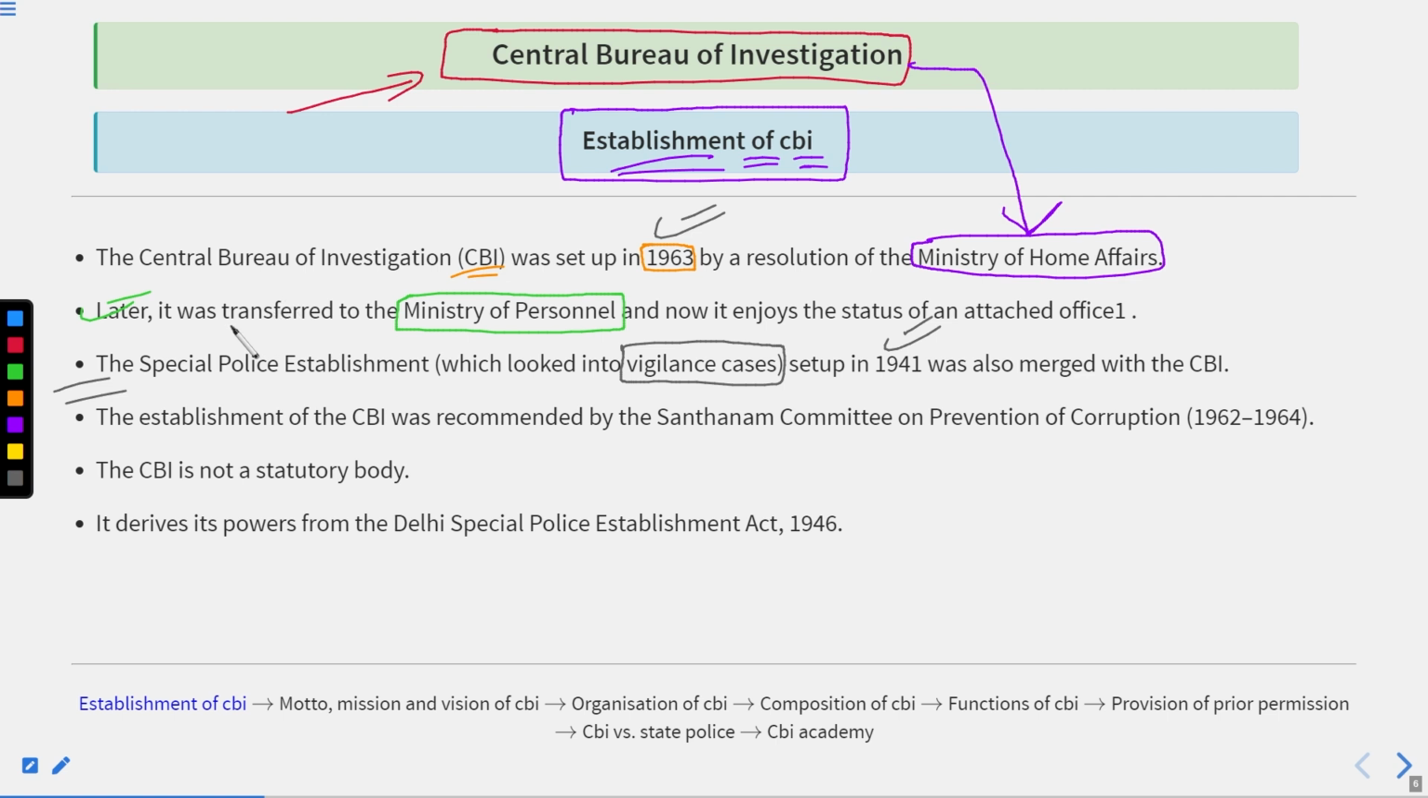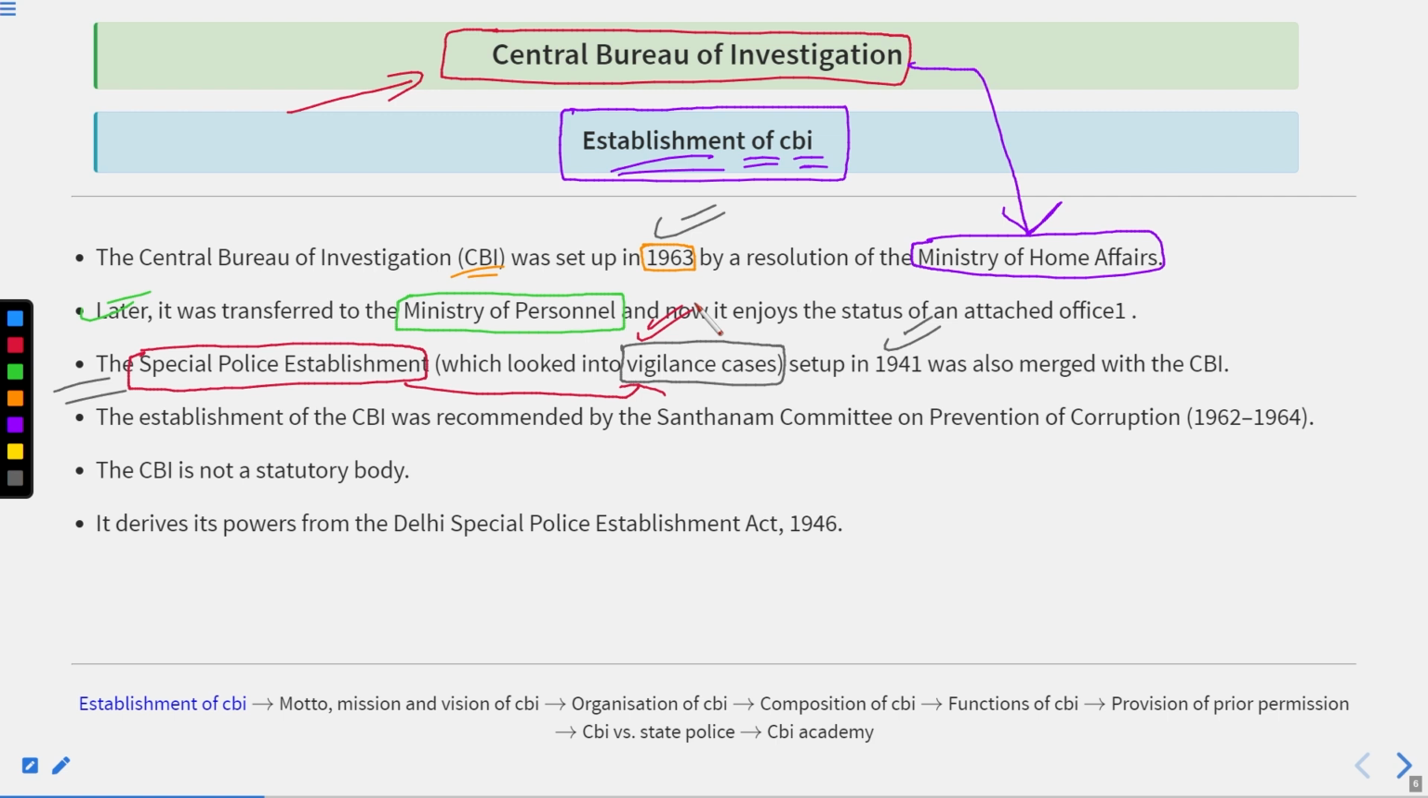In 1941, when the Britishers were ruling the country, they had introduced a new thing that we called the Special Police Establishment. This establishment had the responsibility to look into vigilance cases. Vigilance means to exercise oversight powers on the various facts and figures in the country. They were not in charge of the normal law and order, like a local police, but they had the responsibility to look into specific cases which involve the question of vigilance.